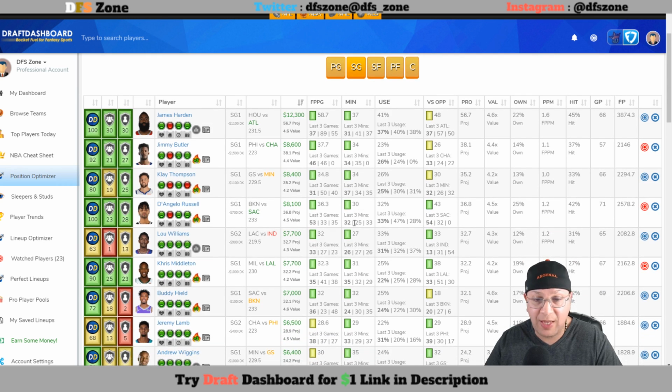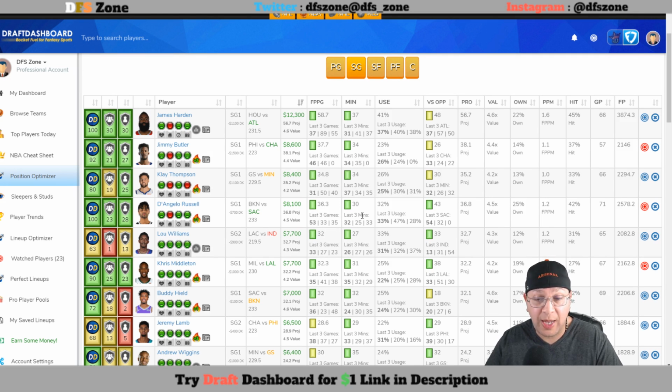Other than Jimmy Butler, you come down to D'Angelo Russell. I do like him also at $8,100. You need pretty much 40 to meet value on FanDuel. He's $7,400 on DK. You need 37 to meet value there, and he's averaging 36, and he is at 33 plus in 3 straight games. And in the last recent game, he put up 53.